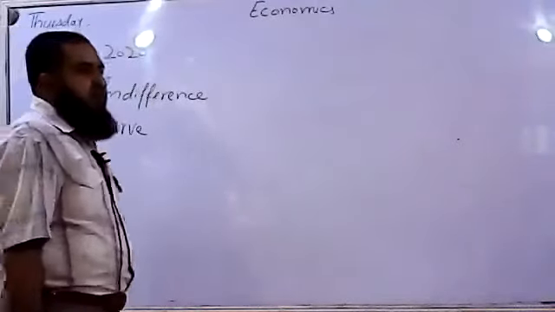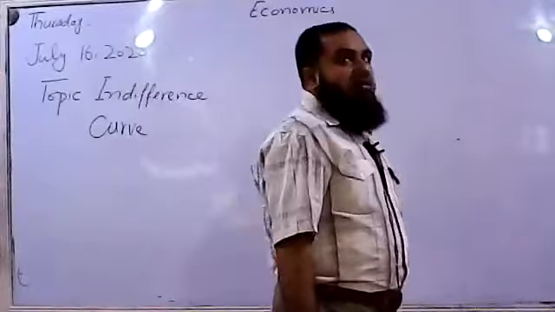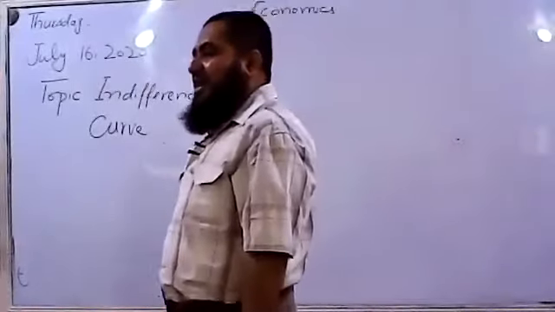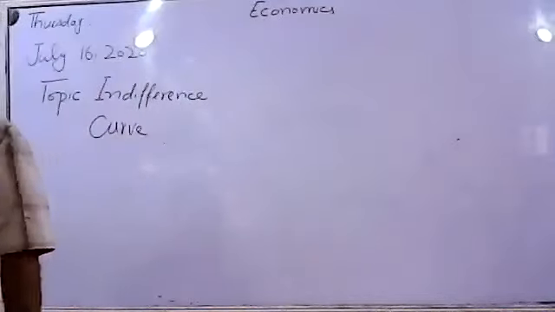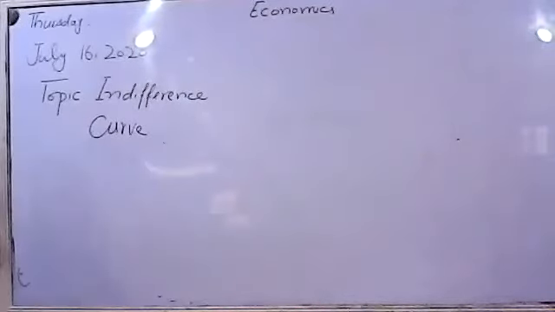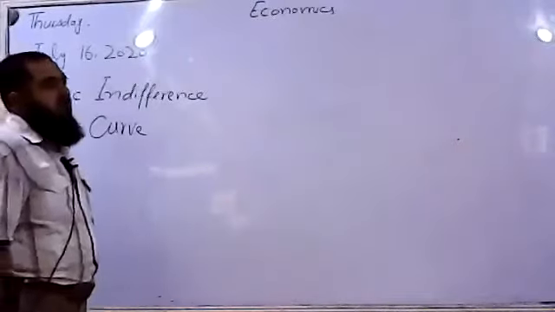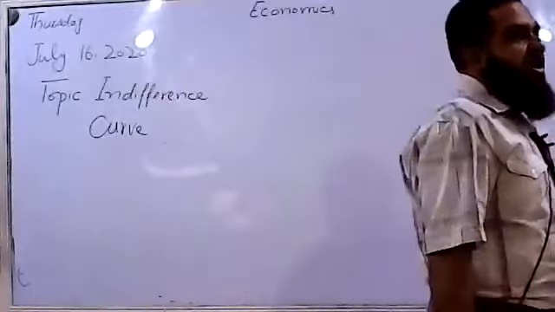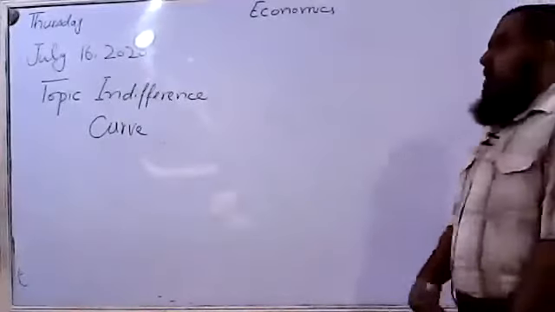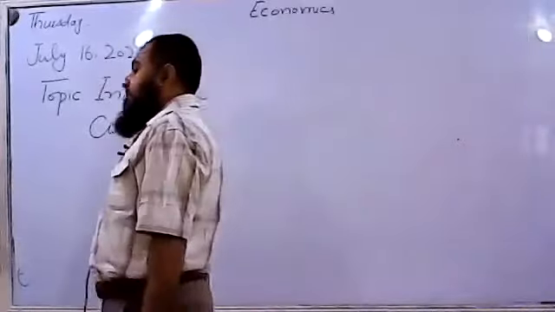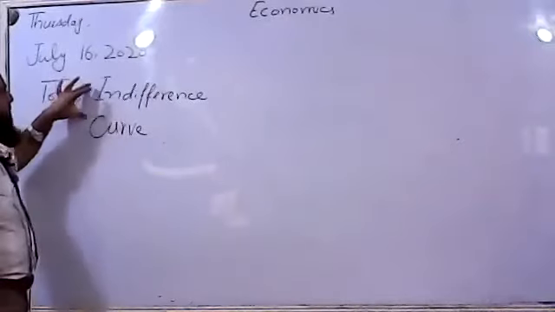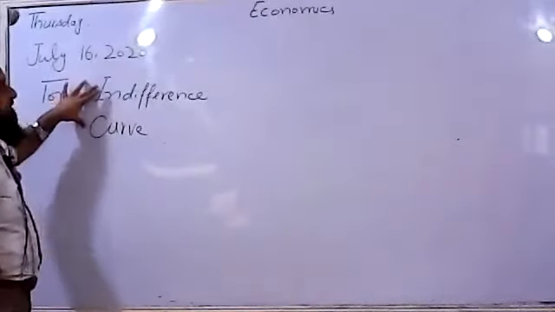Then we had drawn the budget line and seen how it will shift and rotate due to changes in income and the prices of both the goods. But the budget line was not telling us which bundle will be maximizing the consumer satisfaction or total utility. In order to see how utility can be seen or preferences of the consumers can be analyzed, we use another tool of ordinal approach that is called the indifference curve.